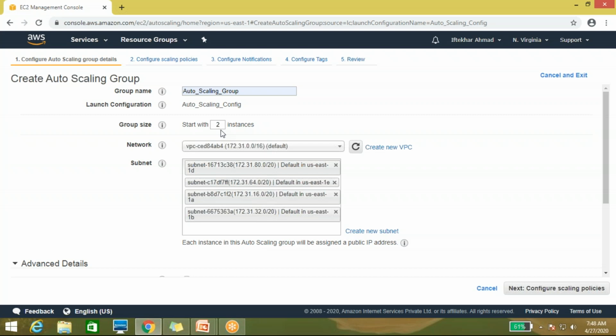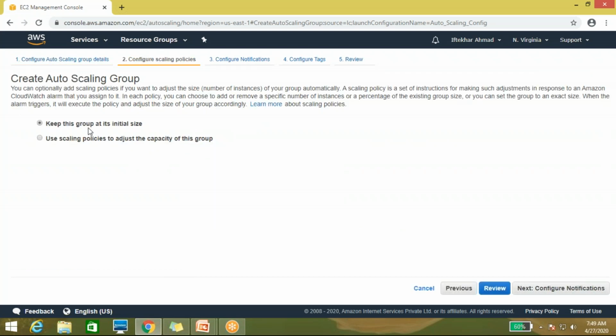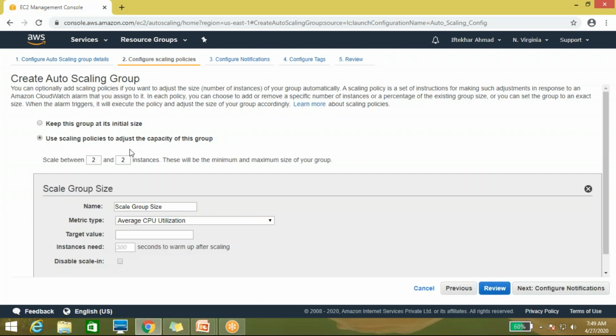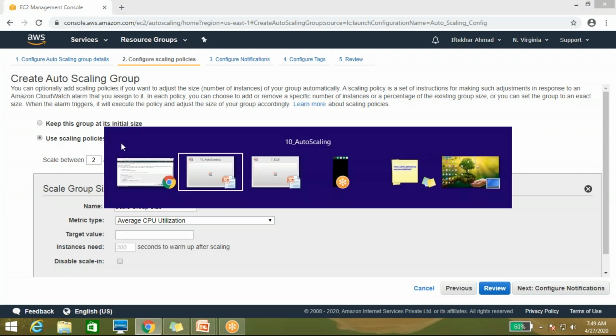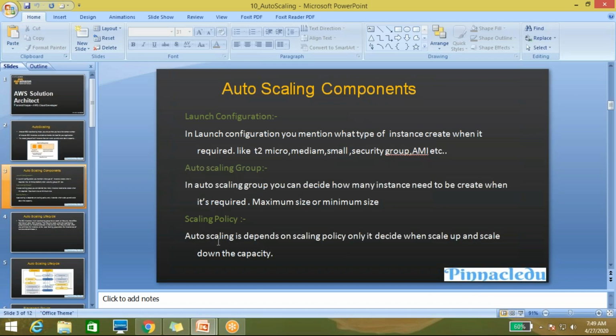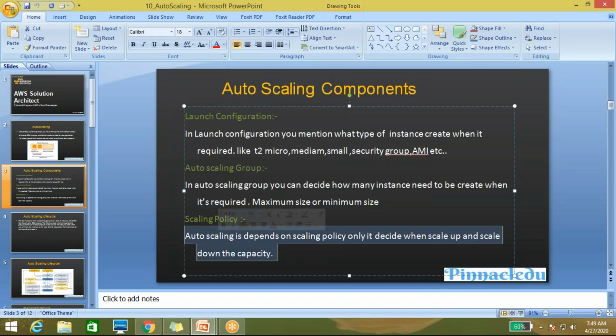There is no mention of what CPU utilization and in what cases auto scaling will add extra resources. So this is not a good practice to choose. You should always choose use scaling policies, because you have to apply a scaling policy when it's required. I already discussed that auto scaling policy. This is the policy which I am talking about.